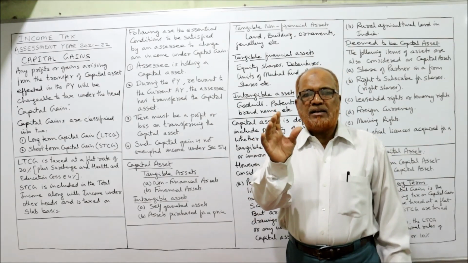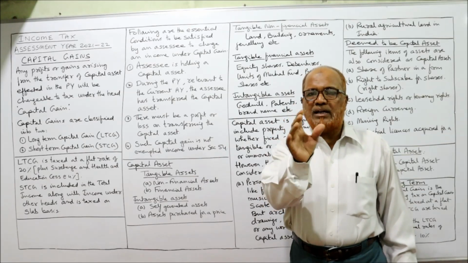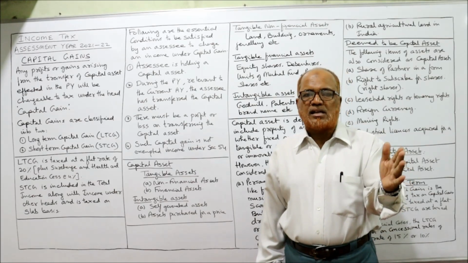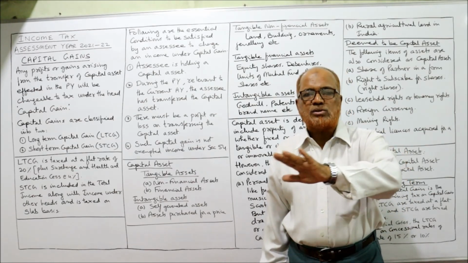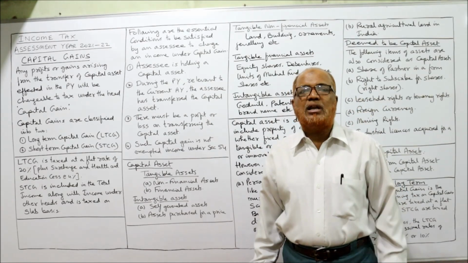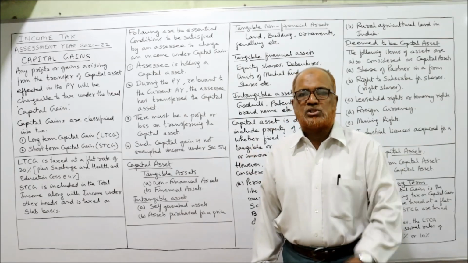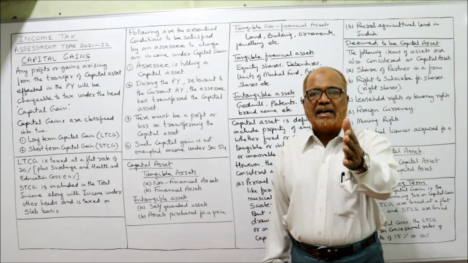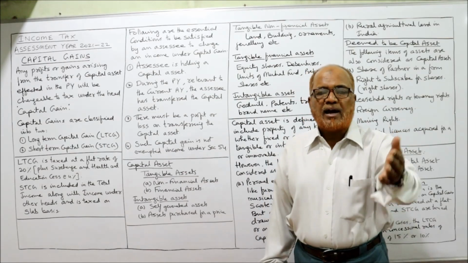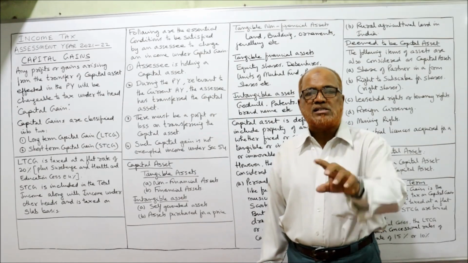For the current assessment year 21-22, the slabs for non-senior citizens are: up to 2,50,000 exempted. So from 1 rupee to 2,50,000 nil, from 2,50,001 to 5 lakh rupees 5%, from 5 lakh 1 to 10 lakh rupees 20%, over 10 lakh rupees 30%. These are the slab rates for non-senior citizens.